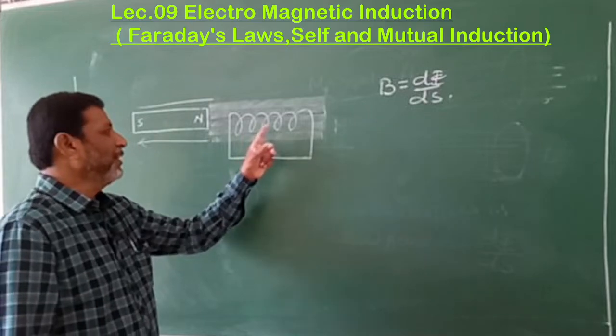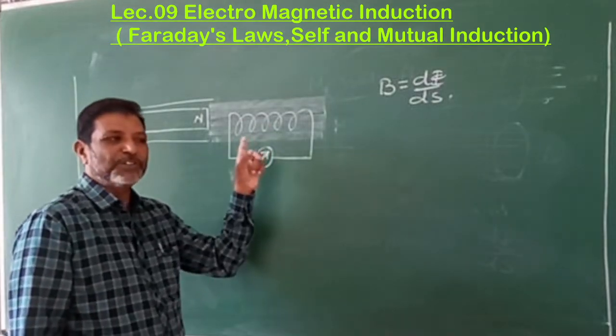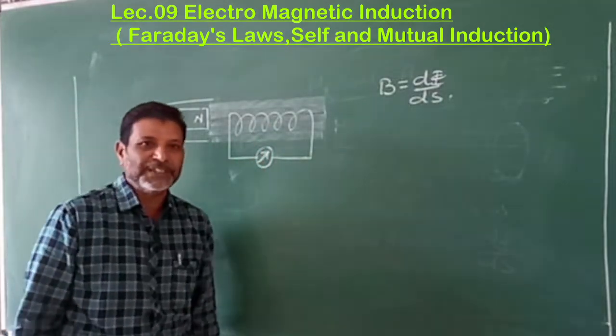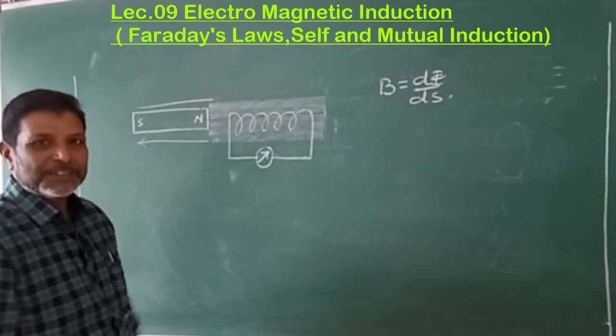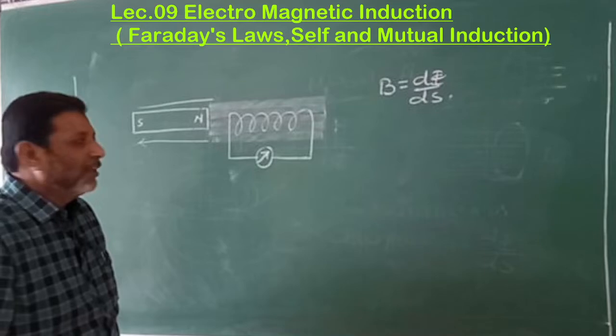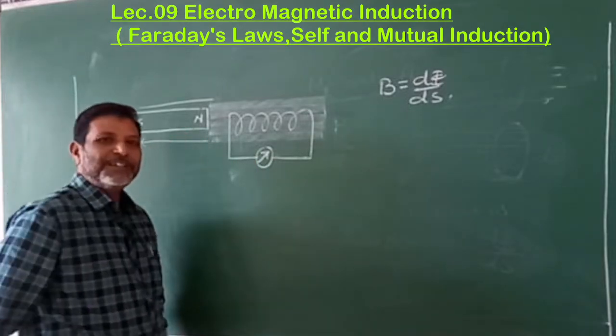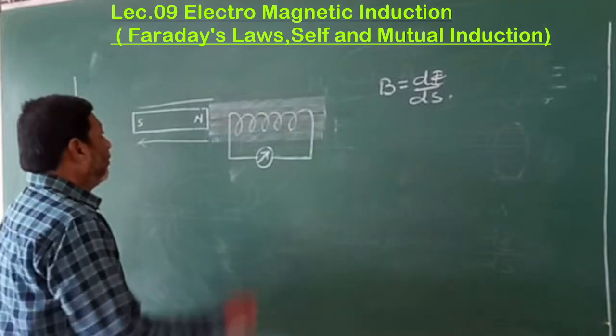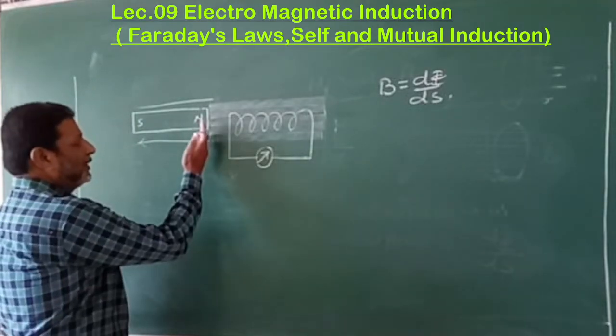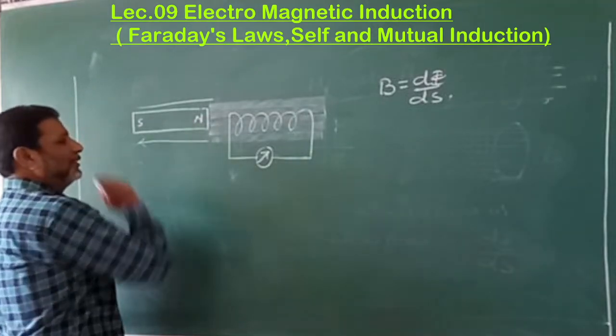If there is a current here, there is a deflection. If there is no current, no deflection. When these two are at rest, there is no deflection, which means no current.